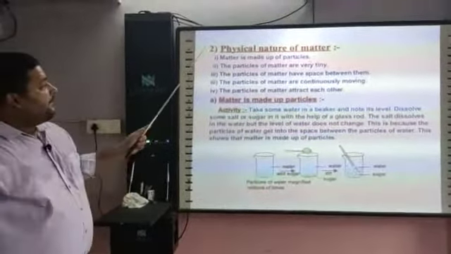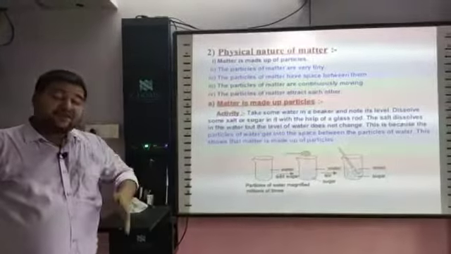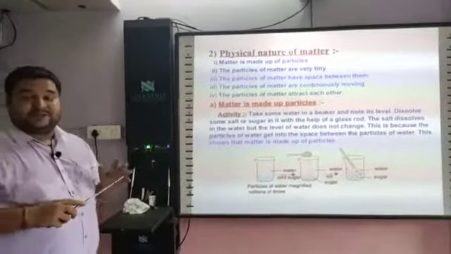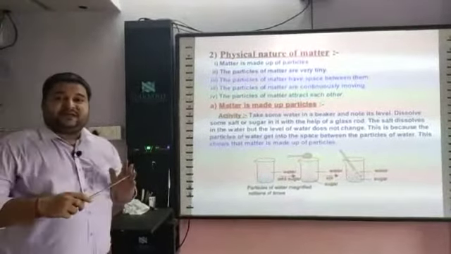It means that water has space between its particles. If any matter has space between its particles, it means that it is made up of particles. Because if it were a single matter without any particles, there would not be any space.